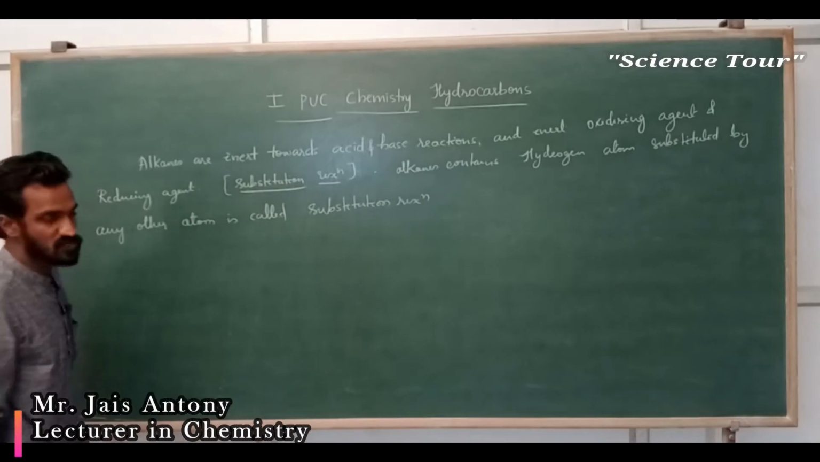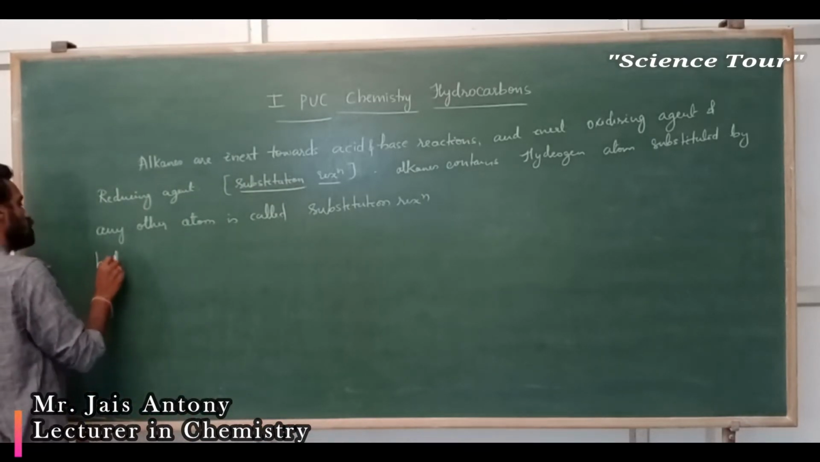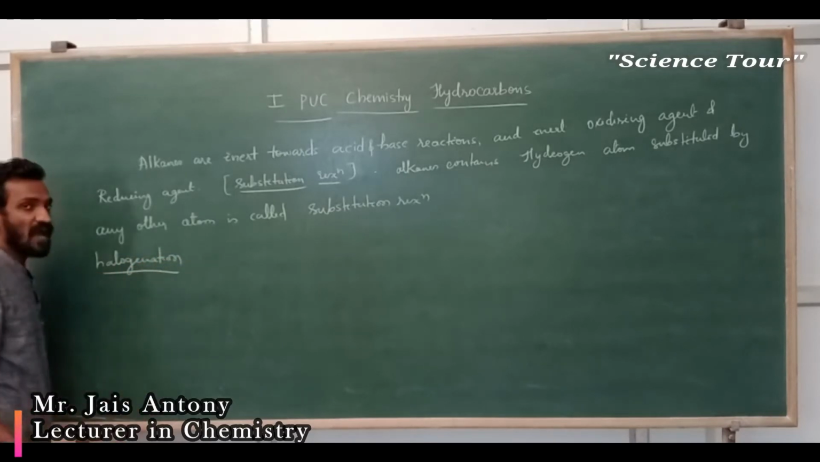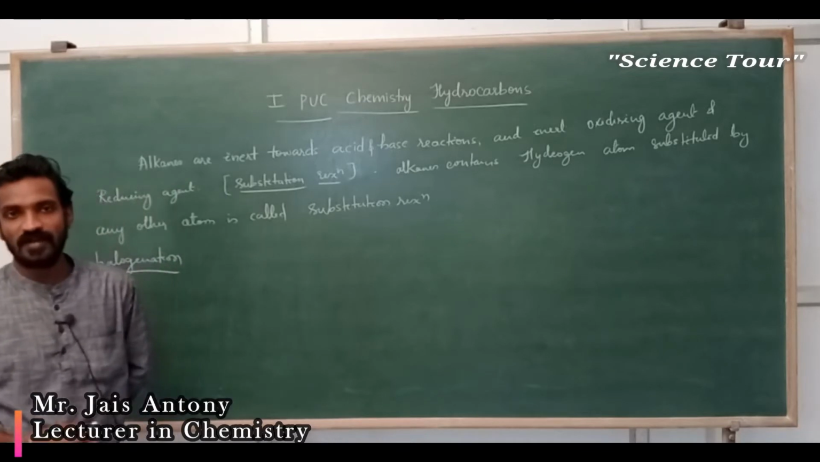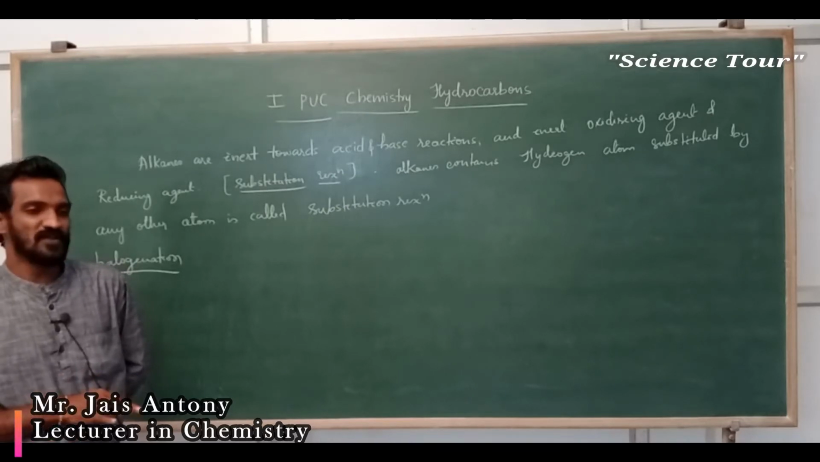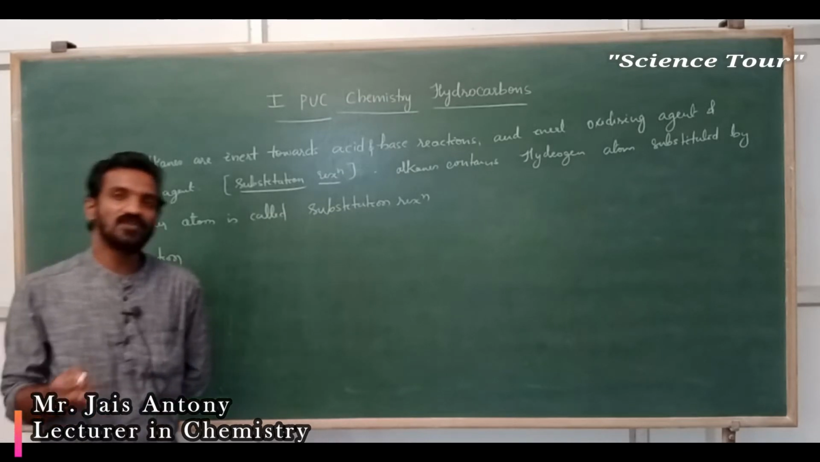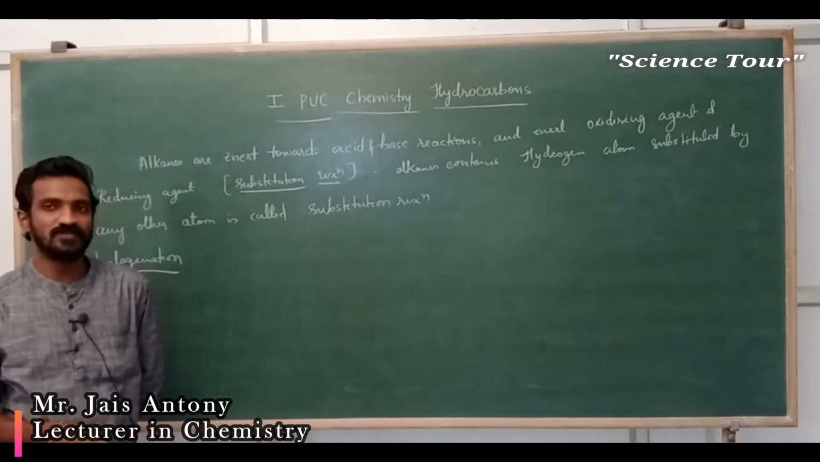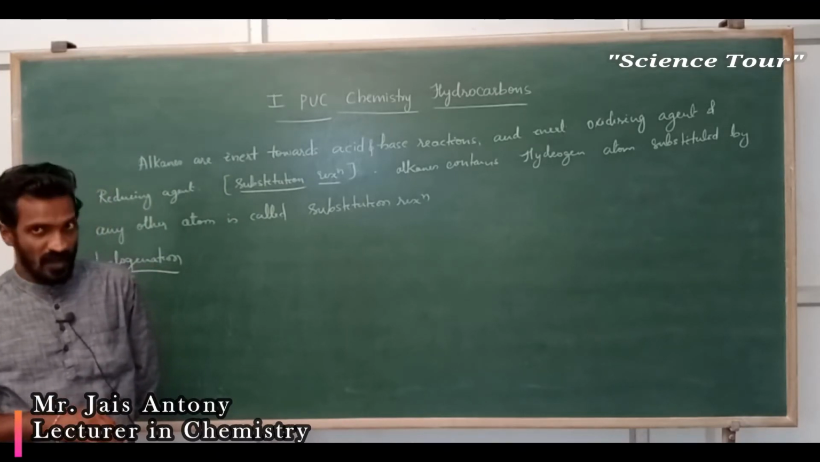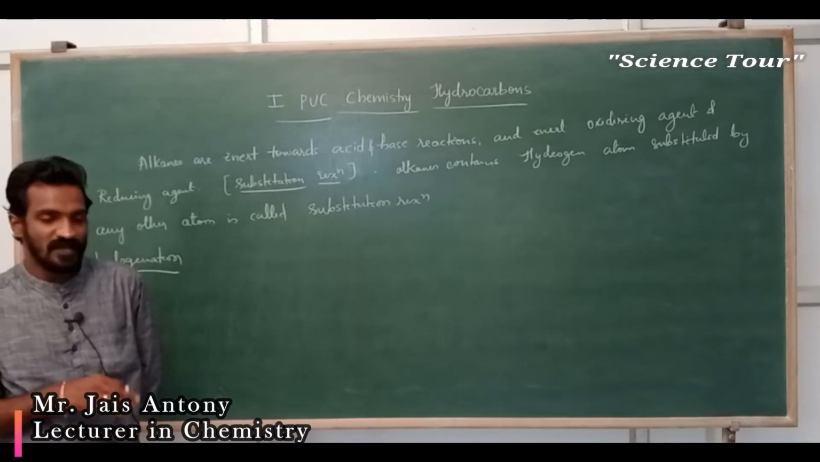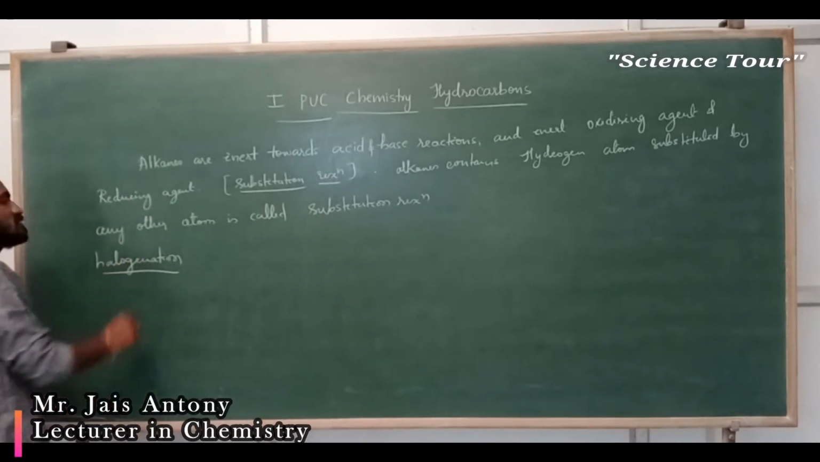The first reaction is, my dear students, the halogenation reaction. Halogenation means adding halogen. In the words chlorination, bromination, iodination, we are adding that particular element. For example, chlorination means we are adding chlorine to that molecule, bromination means adding bromine, iodination adding iodine, and adding hydrogen is hydrogenation. See the difference? Halogenation means adding halogen.